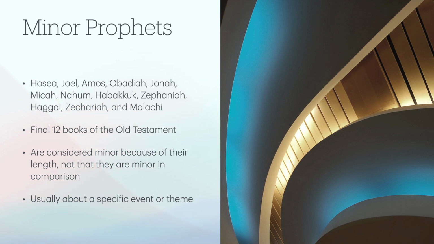And so, speaking of which, the minor prophets, that's the last 12 books of the Old Testament: Hosea, Joel, Amos, Obadiah, Jonah, Micah, Nahum, Habakkuk, Zephaniah, Haggai, Zechariah, and Malachi. These end the Old Testament and are considered minor because of their length, not because they're minor in comparison. But these are also people that had a message from God to a people, to Israel, to a neighboring nation. And it's usually one specific event, theme, or situation that's happening that is written in those books. And so that would conclude the Old Testament.